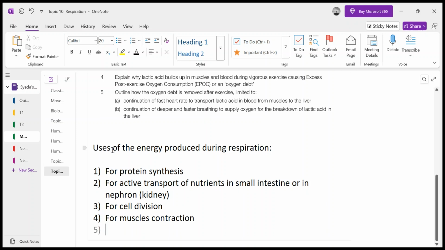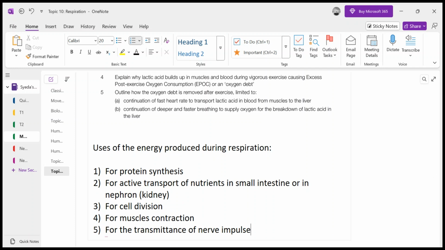Number five, for the transmittance of nerve impulses. The messages from different sensory organs, from different receptors to the central nervous system, that is the brain and spinal cord, and from the brain and spinal cord to the different effectors, are sent with the help of the nerve impulse.